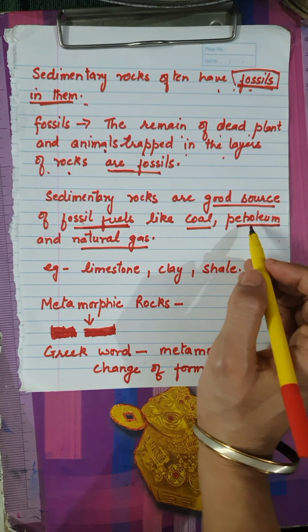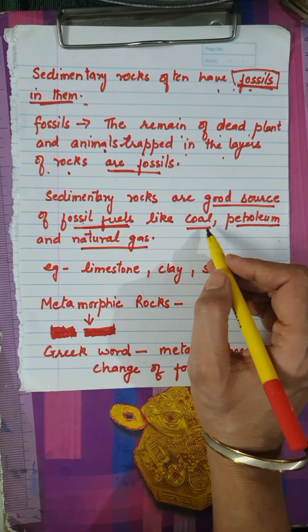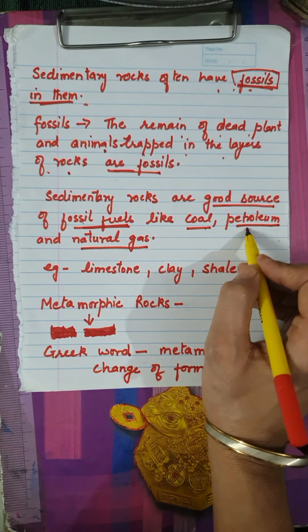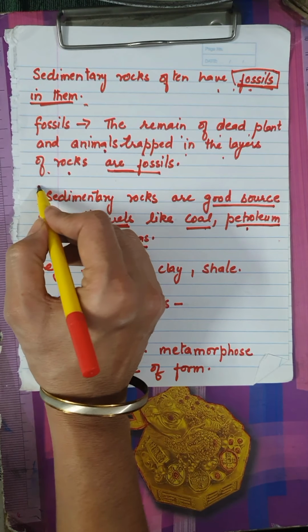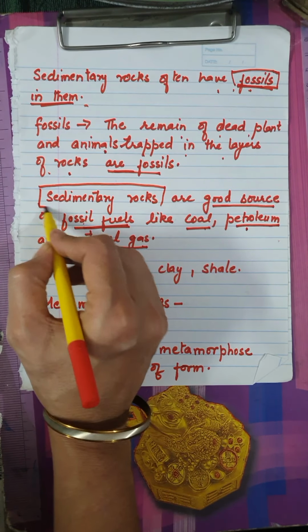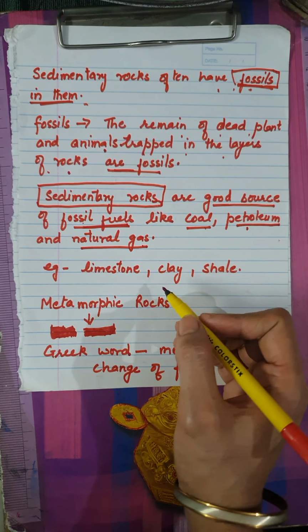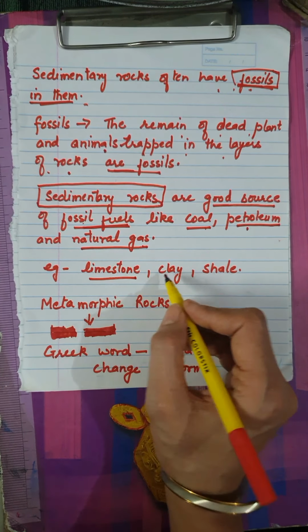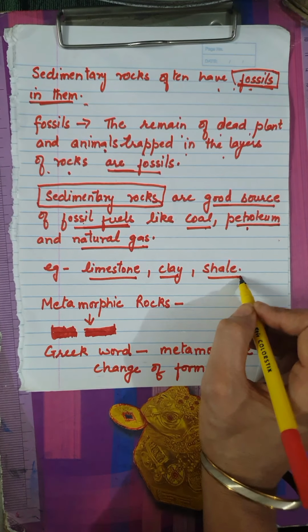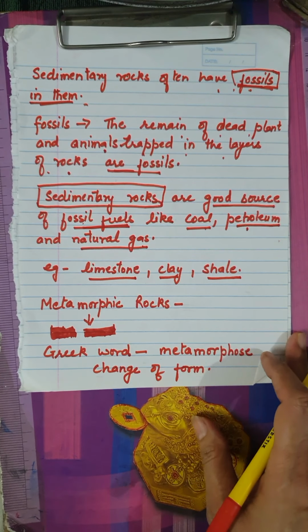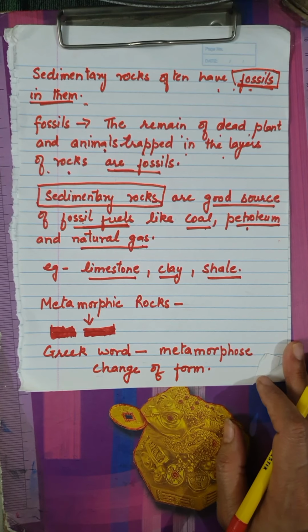We call them fossil fuels because they are made from fossils, and these are found in sedimentary rocks. Other examples of sedimentary rocks can be limestone, clay, shale.